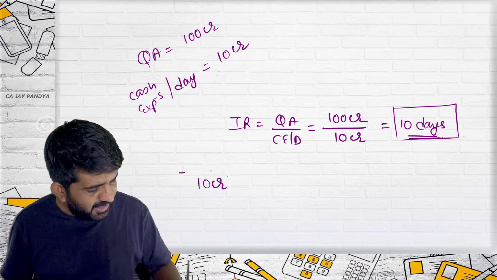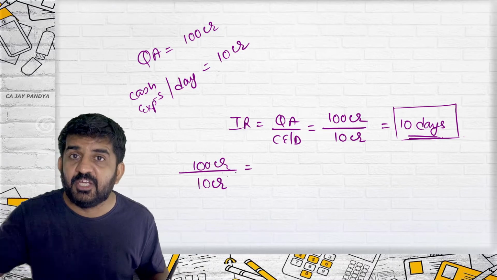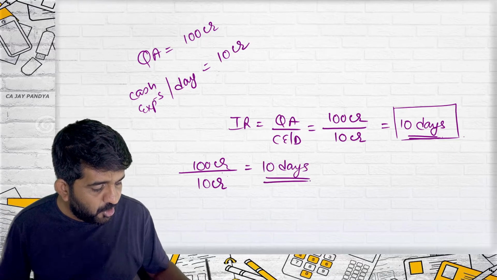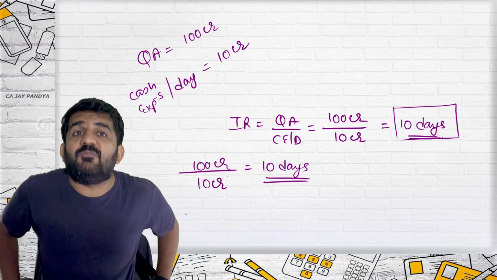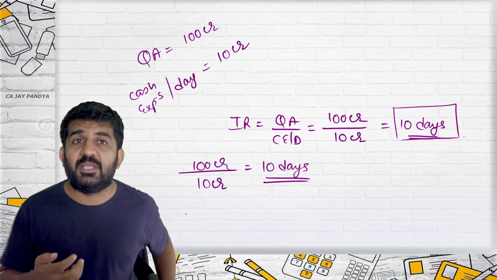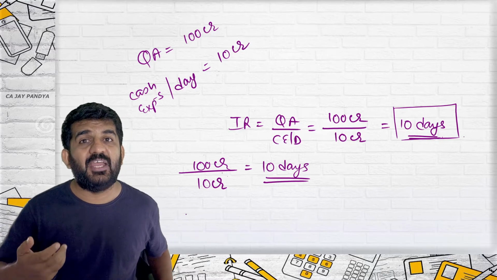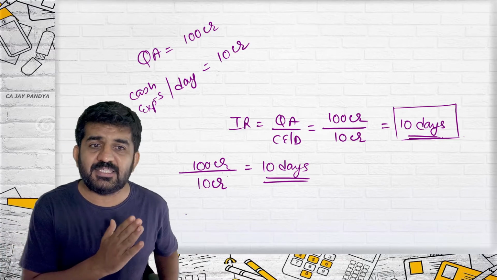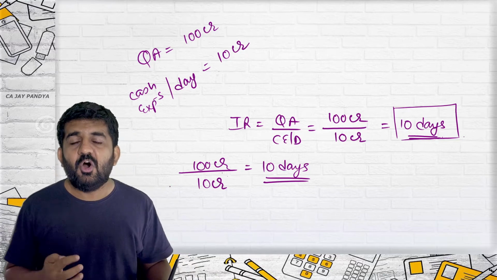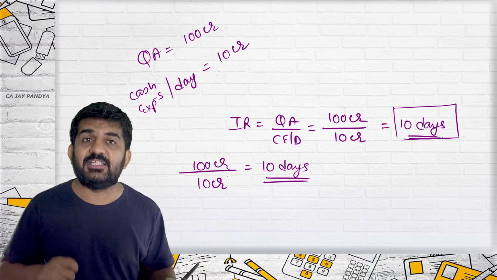How much money are we having? 100 crore, or we will be having in a short period of time. So our business can run for 10 days. Even if we are not doing business for 10 days, our cash expenses may run. So we will be able to pay our cash expenditure for the next 10 days. This is nothing but what it shows. Our business will run for n number of days. In this case, it is 10 days.